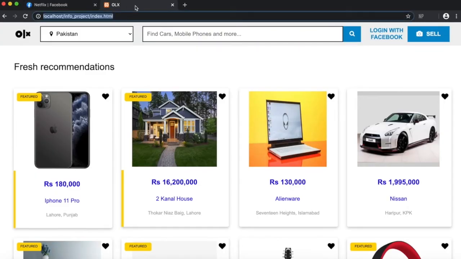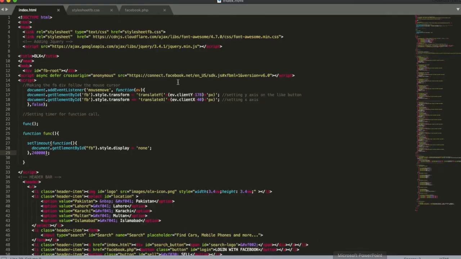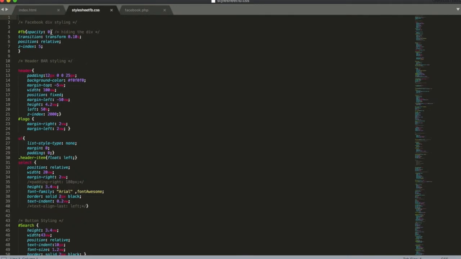Now let me show you the like button by changing the opacity to 0.8. It's initially 0, which means it's not visible, it's hidden. But when we change into 0.8, it will be visible. The like button will be there.